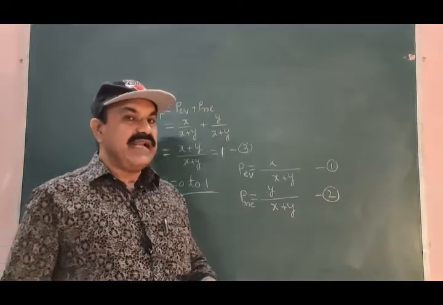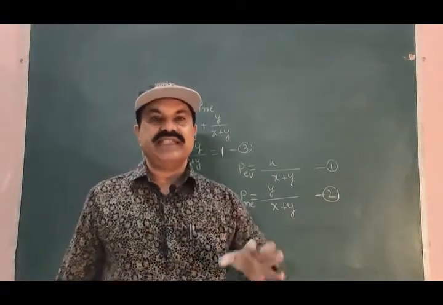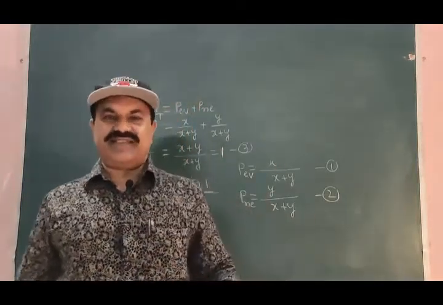A random event is not a sure event, and it is not an impossible event.